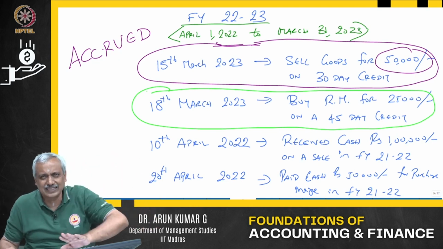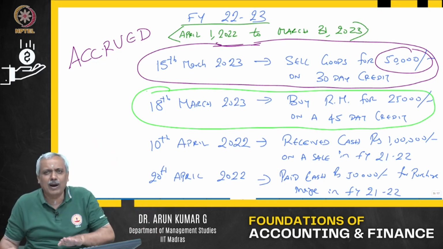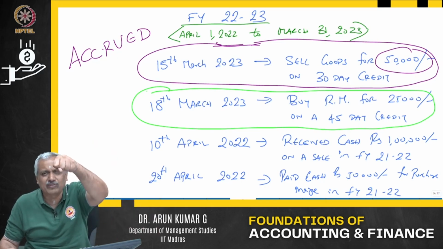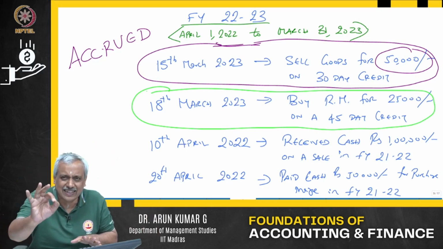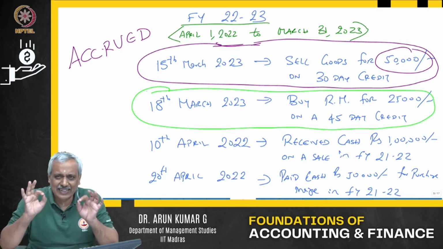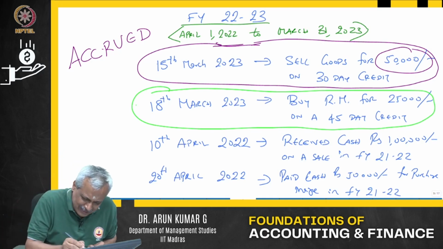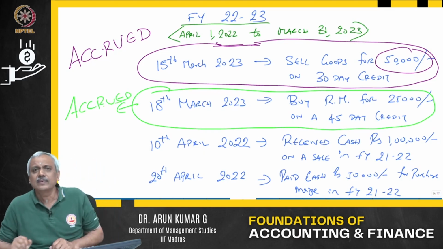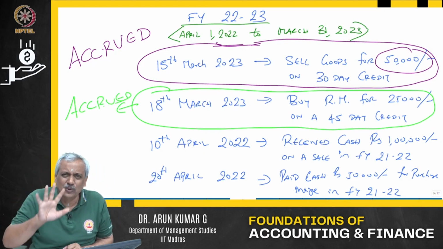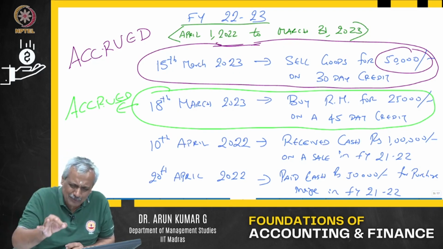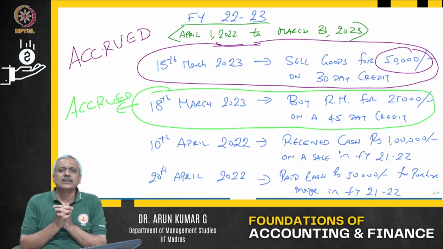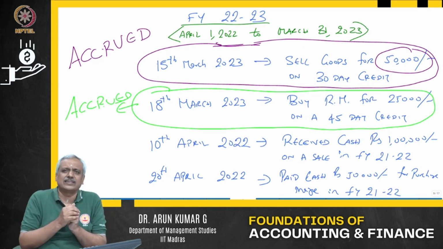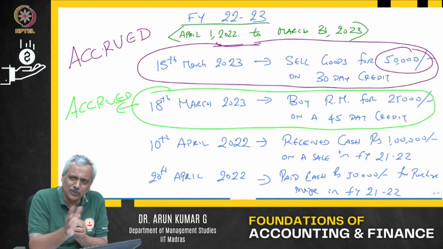As of today, transaction is what? He has sold, you have bought, you have taken possession of the goods, you have taken ownership of the goods. The transaction has occurred. So, when the transaction has occurred, the expenditure has again accrued. So, what happens? It becomes an expenditure for the financial year 22-23. I will assume that it is also used in the same financial year. That is where it becomes an expenditure. If it is not used, it becomes an asset.